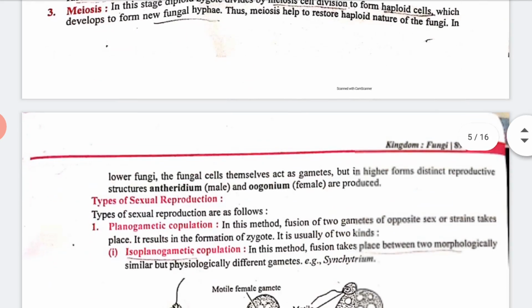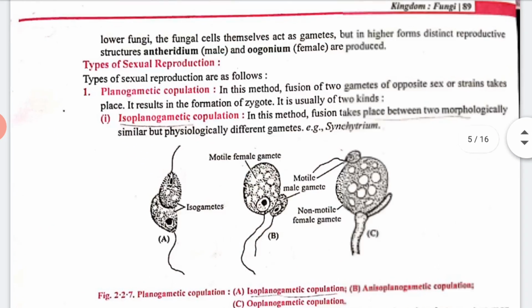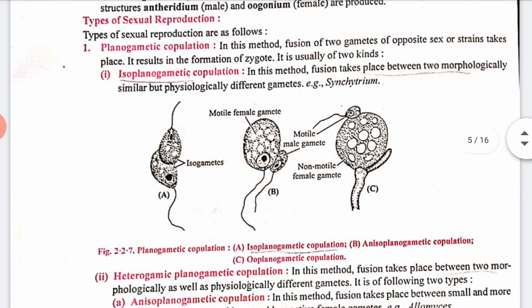Now let's talk about the types of sexual reproduction. First we have isoplanogametic copulation. In this method, fusion takes place between two morphologically similar but physiologically different gametes. You can see here an example is also given.